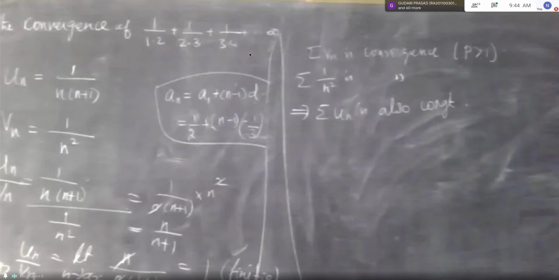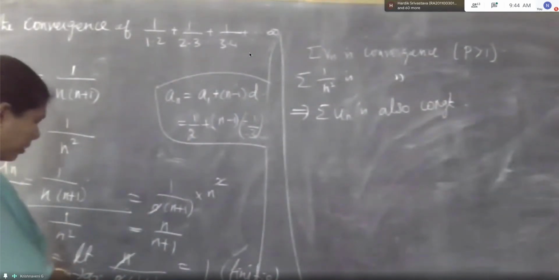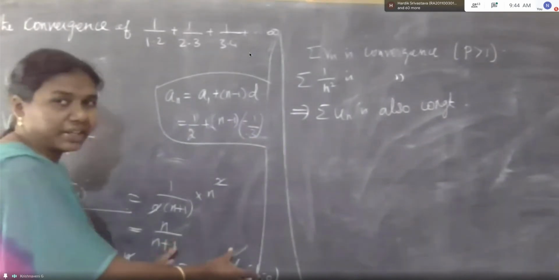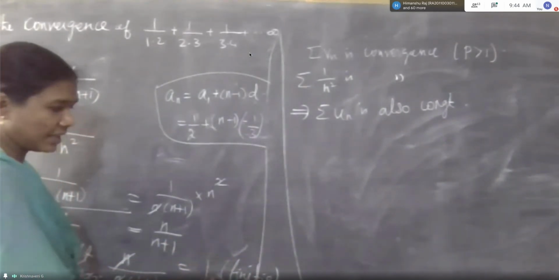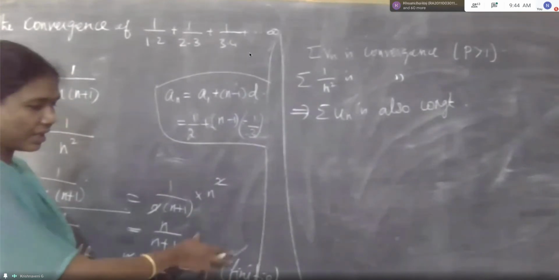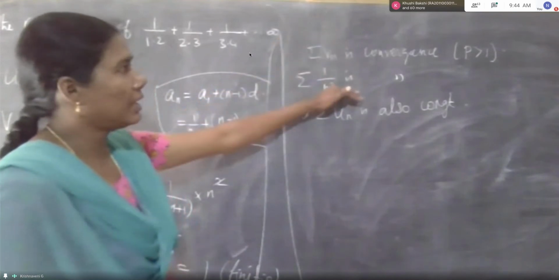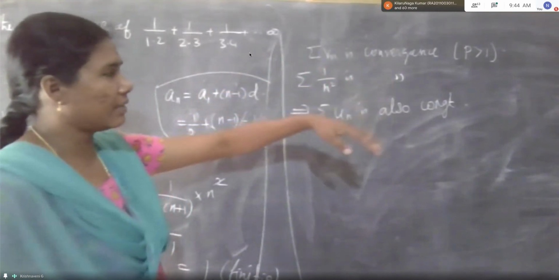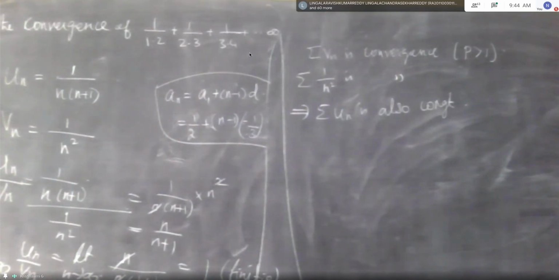Divergent. Here limit n tends to infinity Un by Vn equal to 1, that is a finite number. In this case, we can't say that this is a convergent series or divergent series. After finding the Vn value only, that is whether Vn is convergence or divergence, only then we can say that Un is convergent or divergent.